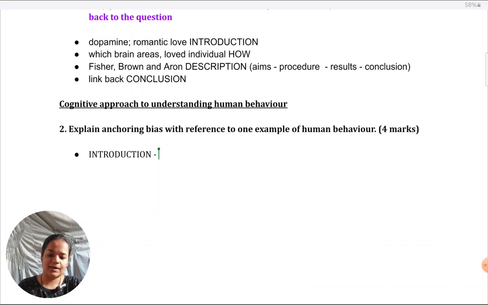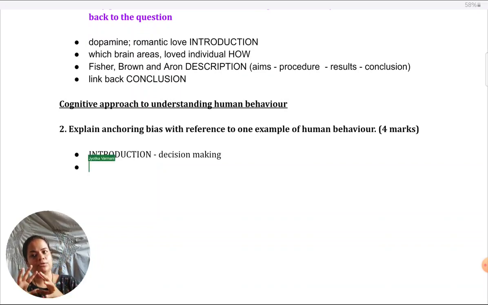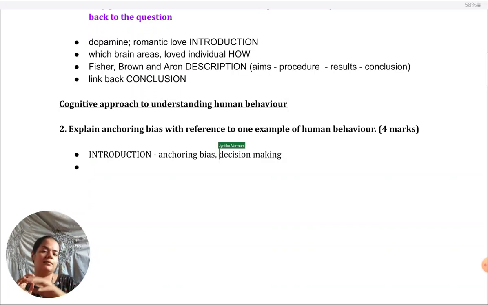That is the behavior I would like to take. So, in the introduction, I would give a definition of anchoring bias, what type of cognitive bias it is, and I would point out that the behavior I'm going to take for this answer is decision making. Then again, here they have directly said give an example.